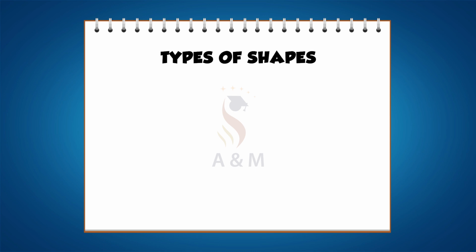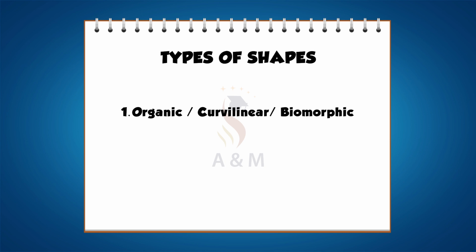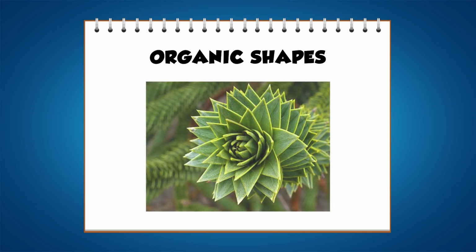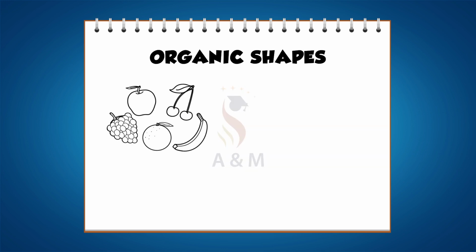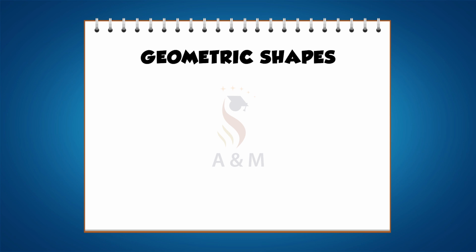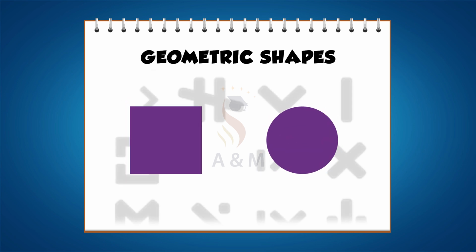There are two types of shapes. One, organic, also called curvilinear or biomorphic. Two, geometric, also called rectilinear. Now let's discuss organic shapes. Organic shapes are ones that can be found in nature. For example, fruit, vegetables, flowers and shells all have organic shapes. Geometric shapes are mathematical shapes such as squares and circles. They are perfect and regular.